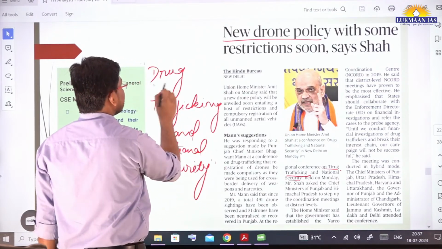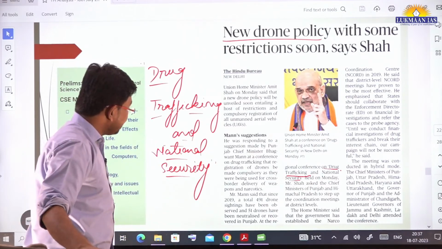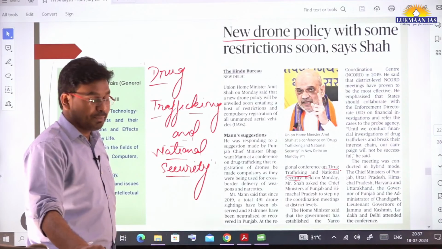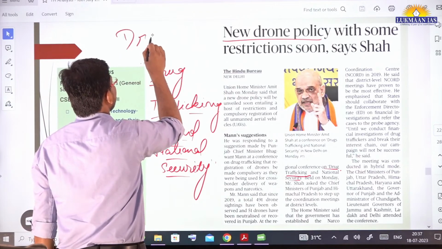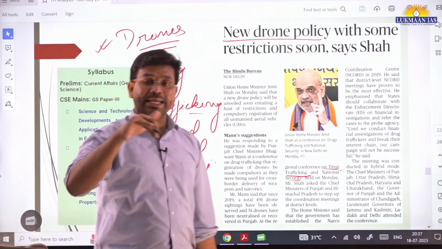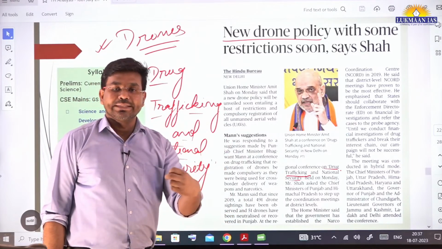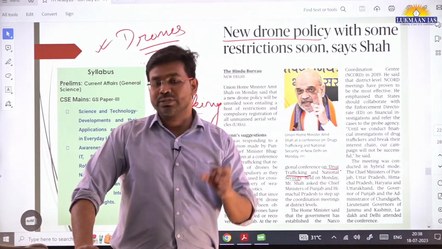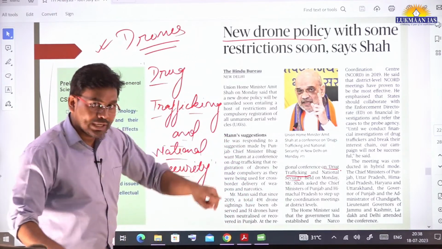Mr. Amit Shah attended the conference on drug trafficking and national security, and in that particular conference, the Chief Minister of Punjab, Mr. Bhagwant Mann, was also present. He talked about how drones are being used by terrorists for surveillance activities over the territory of India. He also cited the number of incidents where these drones have been found doing surveillance, and some of these drones have been neutralized, but many of them have caused damage to Indian territory.